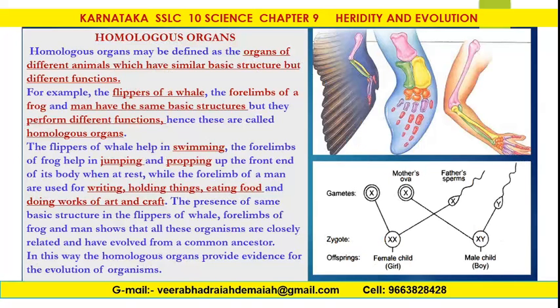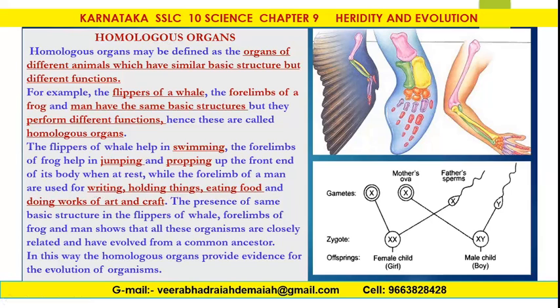Homologous organs may be defined as the organs of different animals which have similar basic structure but different functions. You can see this. The flipper of a whale helps swimming, a frog's limb is for jumping and propping, and the human hand is for writing, holding things, eating food, doing works of art and craft.